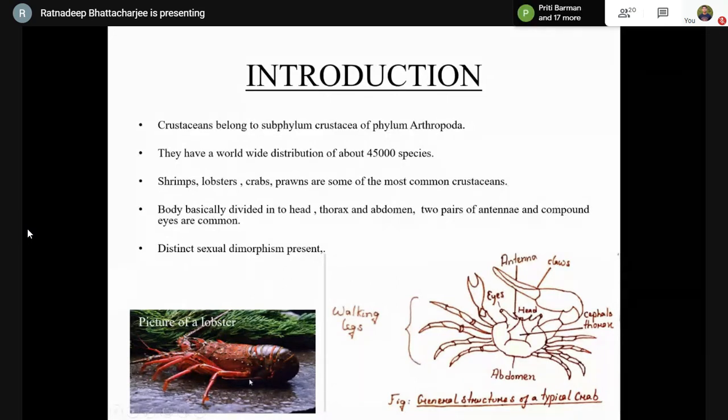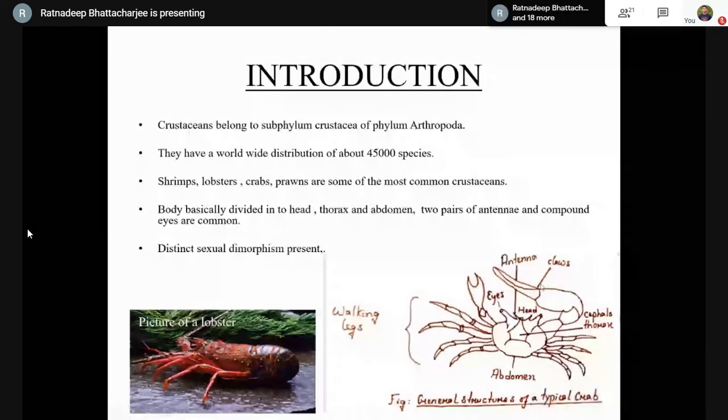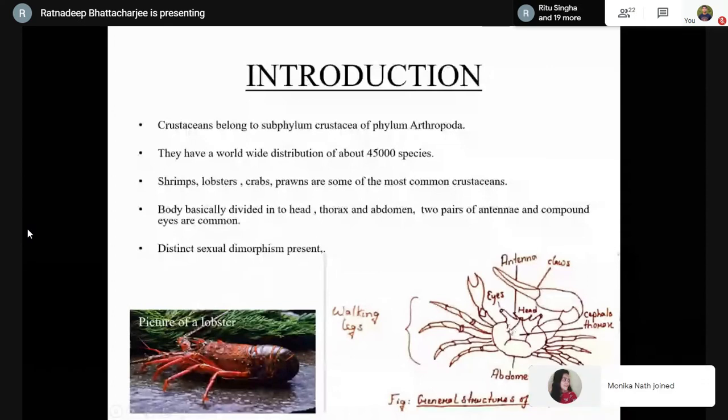Here we can see the general structure of a crab. Here is its head portion. These are the two antennae. These are the eyes. This is the claw. This is the cephalothorax or thorax, and this is the abdomen portion. So let's move to the next slide.